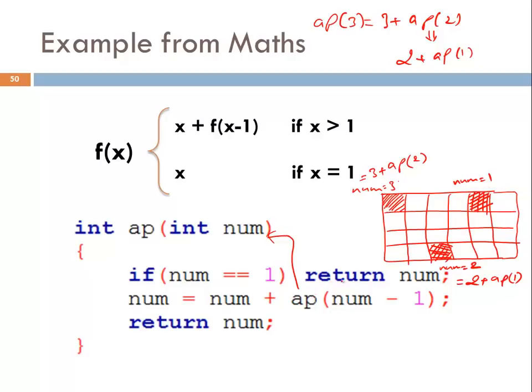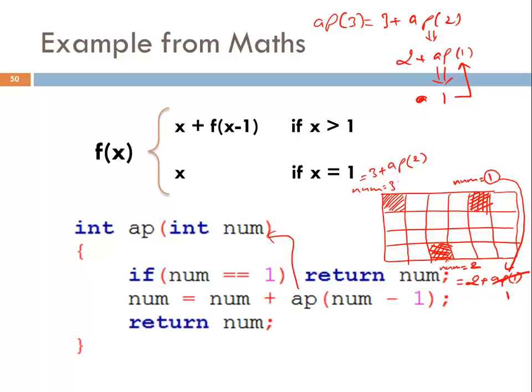So what will it do? It will return number. It will not go to this line, it will simply return number. And what's the value of number? 1. So 1 will be returned. Where? So first of all I would like to write this. What's the value of AP1? 1. And 1 will be returned to AP1, from where it was called. So what will come at AP1? 1 will come at the place of AP1.